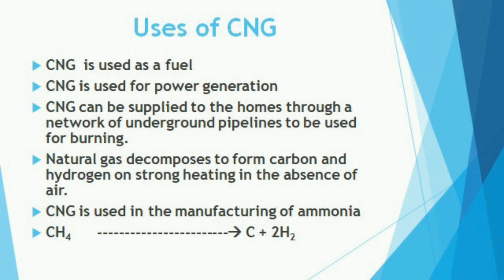Natural gas is used as a starting material for the manufacture of a number of chemicals and fertilizers. Natural gas is used for manufacturing carbon black, which is used in the rubber industry as a strengthening agent. What is the work of carbon black here? It is used in the rubber industry as a strengthening agent. Natural gas is also used to obtain hydrogen on an industrial scale, which is used in manufacturing ammonia.